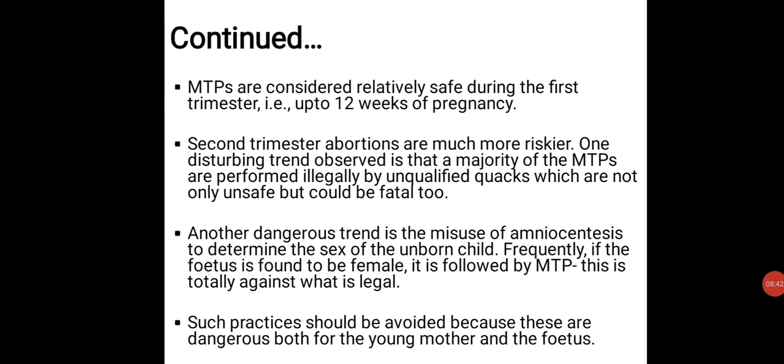MTPs are considered relatively safe during the first trimester. You know that there are 3 trimesters that a woman goes through, and at the end of them, the childbirth takes place. During the first trimester, that means the heart has not yet started to pump, the MTPs are considered very safe. Why? Because at that particular time, the mass of cells, or you can say the embryo, is not that heavy.